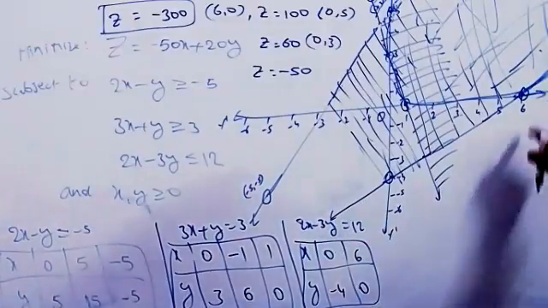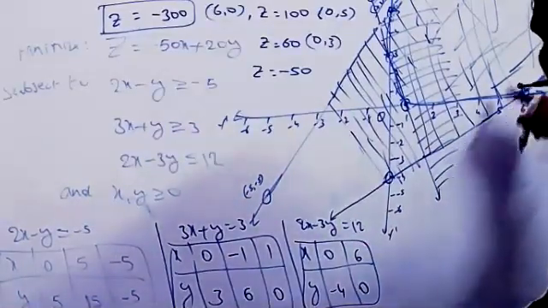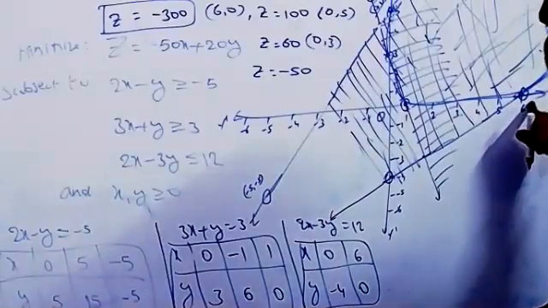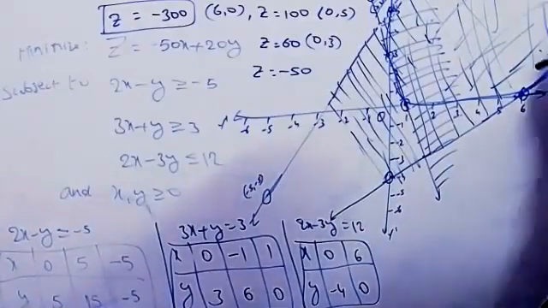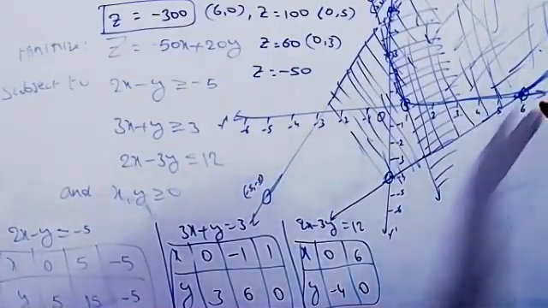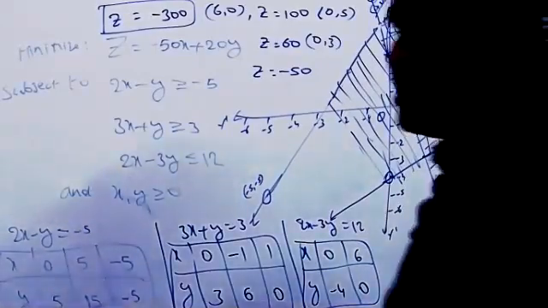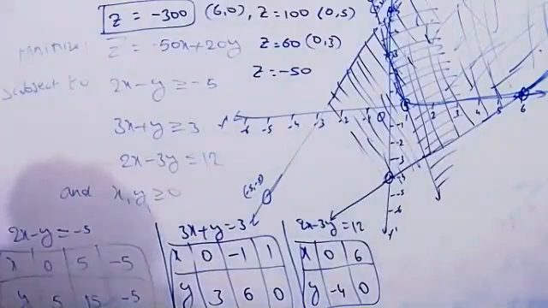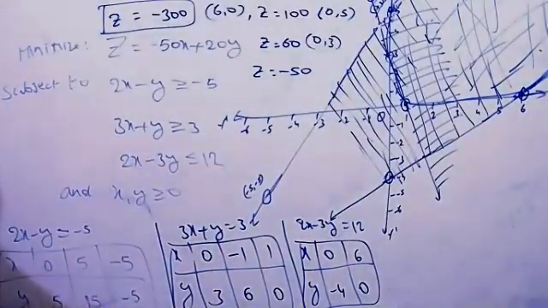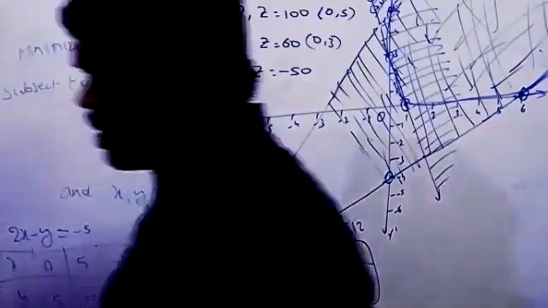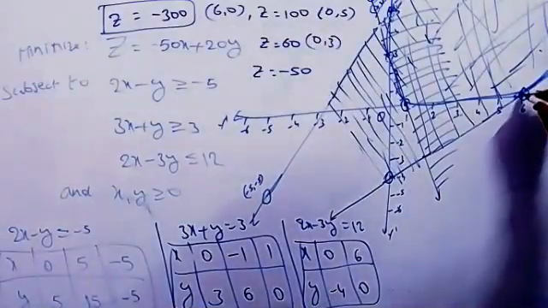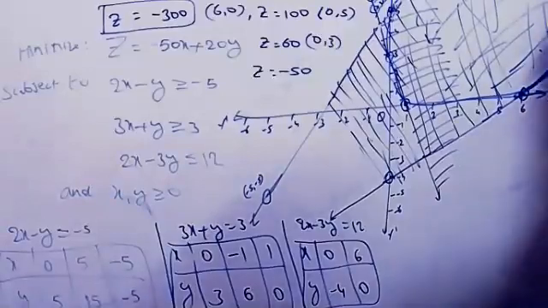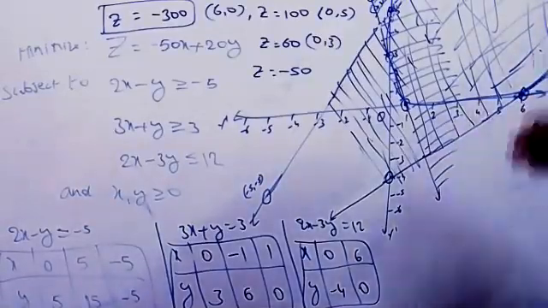That is what they told, very clear. Suppose if you get any common points other than 6, 0, then minus 300 is not a minimum, because this x-axis and this line meet at some other place. Otherwise, this is the only minimum. So here it says it has common points, so it doesn't have a minimum value. Only if any common points are there, there is no minimum value for this. Other than this point, if any other points are there in the forward direction, this is not a minimum.